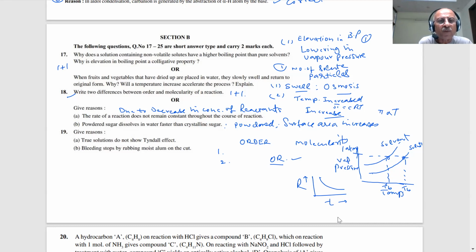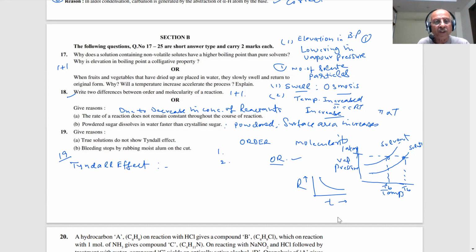Give reason: true solutions do not show the Tyndall effect. The Tyndall effect is important, students. Can you tell me what the Tyndall effect is? Important questions are coming in the paper. The Tyndall effect is the scattering of light by the particles of the colloid, due to which the path of the light gets illuminated.